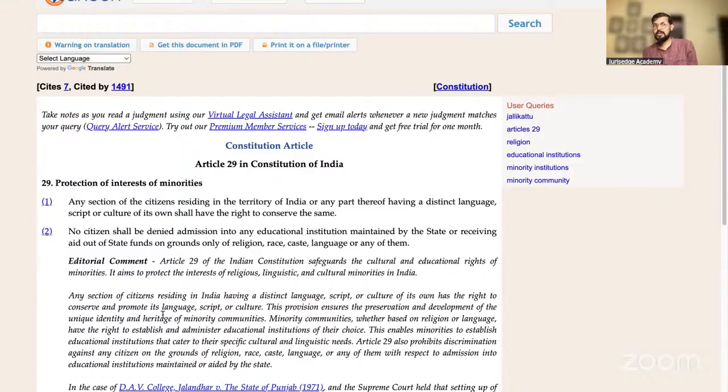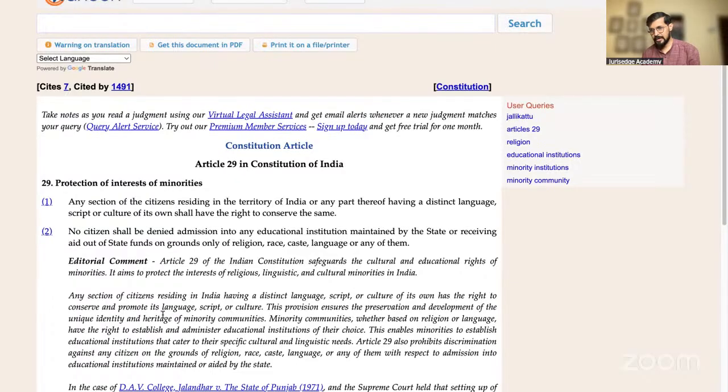Now Article 29(1): if you have read the Assam Accord case, it is regarding the famous Assam Accord, where the Bangladeshi immigrants were given some sort of right, and there was a conflict between them and the Assamese people.